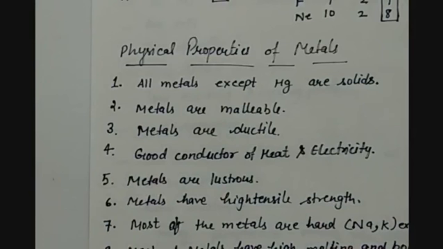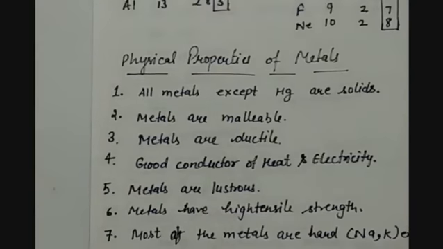And why is it so? Because metals permit heat and electricity to pass through them. Silver, copper and aluminium are very good conductors of heat and electricity both. But silver is the best conductor, copper is the next best conductor of electricity, gold, aluminium and tungsten are good conductors of electricity after silver and copper.